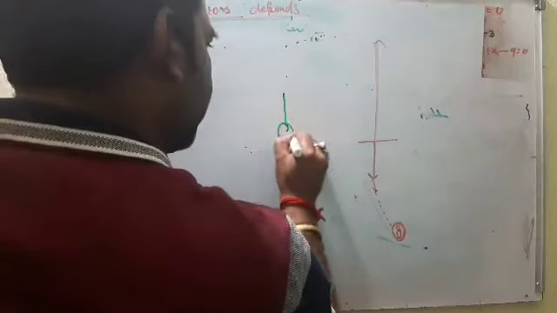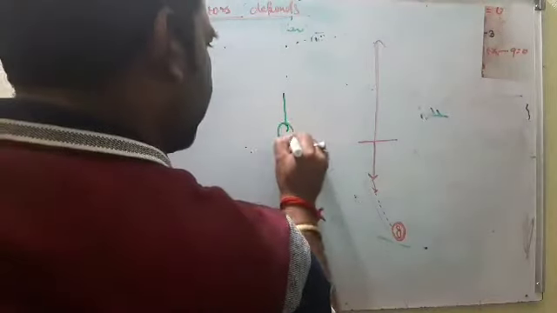You can take stone, metal, brass or iron, anything. The time period of oscillation does not depend on the mass or the material of the bob. It does not affect the time period.